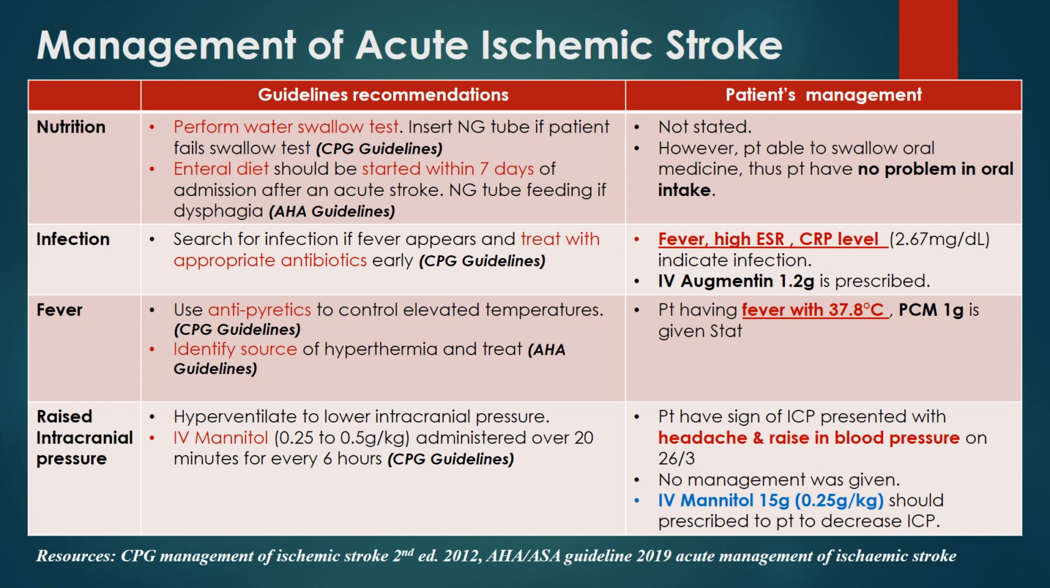Lastly is the raised intracranial pressure. There are two ways to lower the intracranial pressure. First is to hyperventilate the patient, and second is to administer IV mannitol over 20 minutes every 6 hours. The patient had signs of raised ICP, presenting with headache and also a rise in blood pressure on 26th of March. However, no management was given. Thus, we suggest giving IV mannitol 15 grams for this patient.